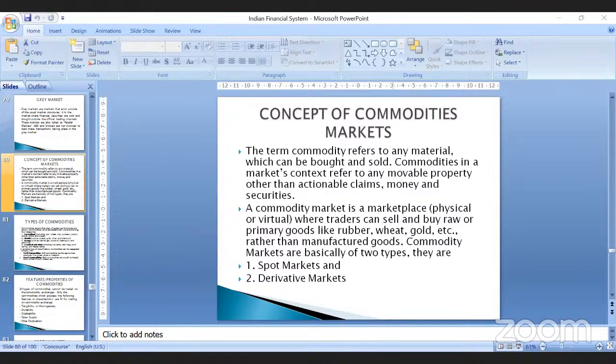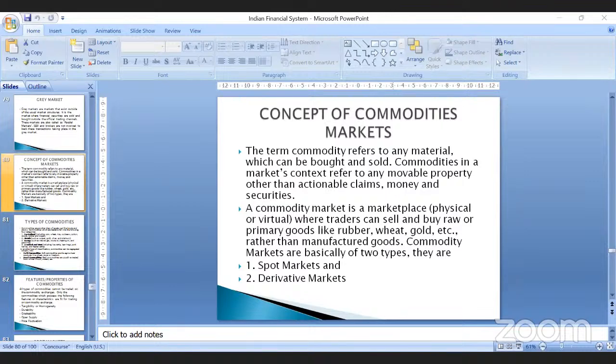So the commodity market can also be a derivatives market, which not only deals with the already existing goods, but it can also deal with future goods. So commodity markets can have futures commodity contracts, or forward commodity contracts, or option commodity contracts, depending upon which contracts they are entering into.